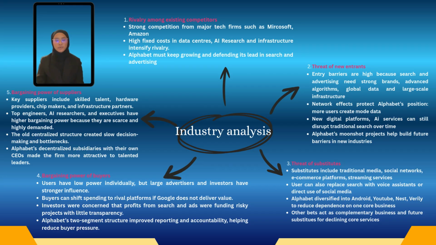Alphabet competes directly with major technology firms such as Microsoft, Amazon, and Meta across search, cloud computing, AI, digital advertising, and digital content platforms. This rivalry is intensified by the high fixed costs in data centers, AI research, and infrastructure, which force firms to continuously chase user and advertising revenue in order to cover their investment. In this case, this pressure is reflected in the expectation that Google must keep growing and defending its leadership in search and advertising even while investing in new technology.